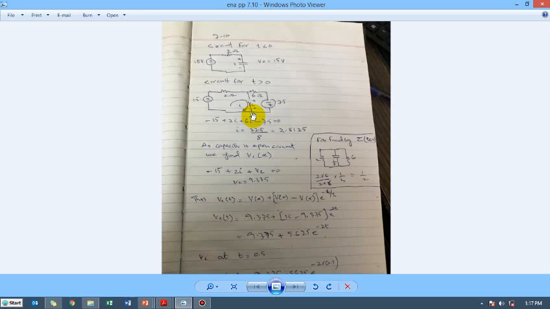So if I want to find out the voltage of this point with reference to this point, I will have to apply another loop here. So that's what I have done: minus 15, 2I plus Vc. So from here the Vc comes out to be 9.375, so that we can write the complete response.